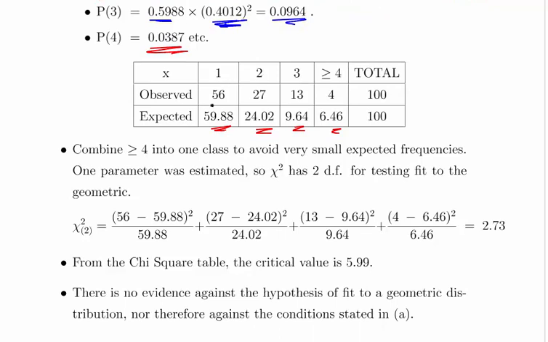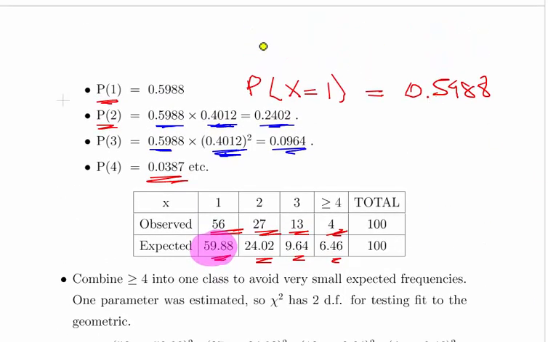So 56, 27, 13, and 4 or more would be 4. And under the null hypothesis, which is the geometric distribution, we would expect 59.88, using these numbers, for 100 rats. So there's 100 rats, and the probability of a success is 0.5988.